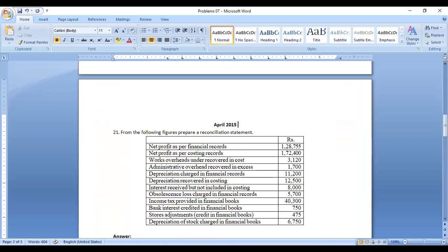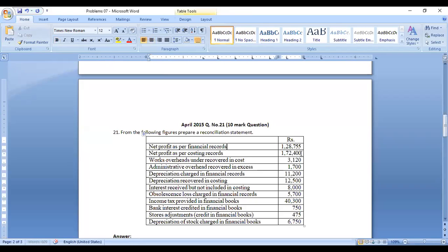So the question number 21. In the sense, this is a 10 mark question. So a 10 mark question you have to answer. Okay, right. So from the case they have given, from the following figures, prepare a reconciliation statement. A reconciliation statement you have to prepare, right? So certain information is given.